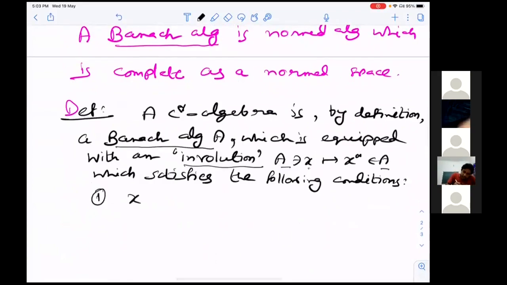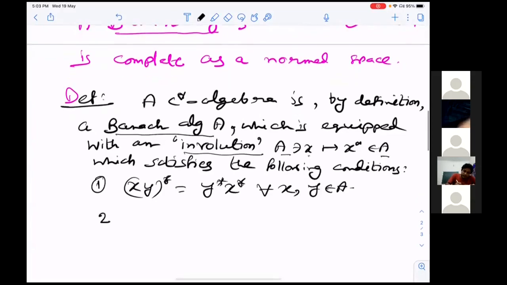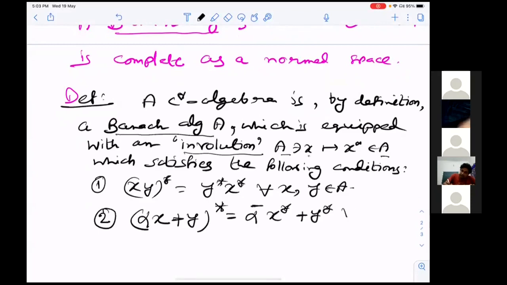First, (xy) star equals y star x star for all x and y in A. Second, (alpha x plus y) star equals alpha bar x star plus y star.